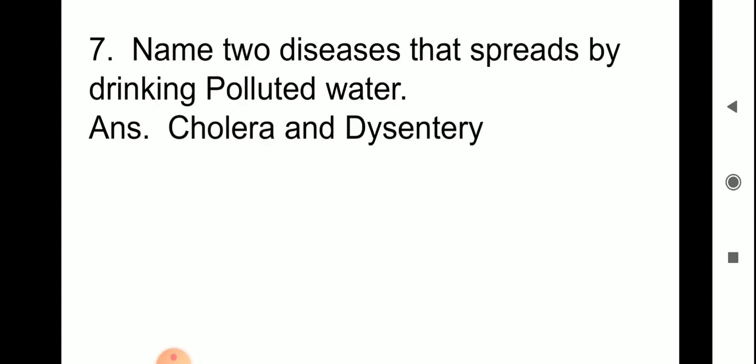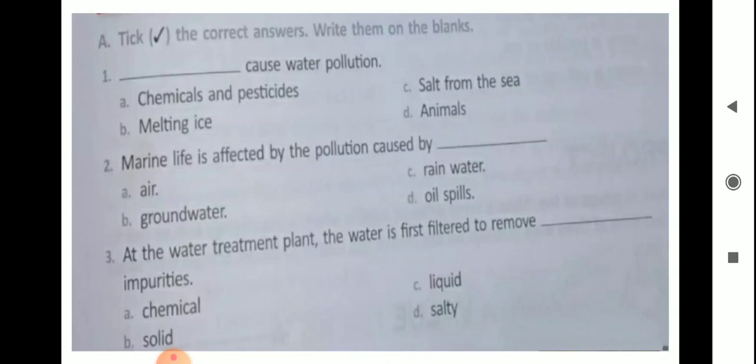Name two diseases that spread by drinking polluted water. Cholera and dysentery. Dash causes water pollution. Answer is chemicals and pesticides.